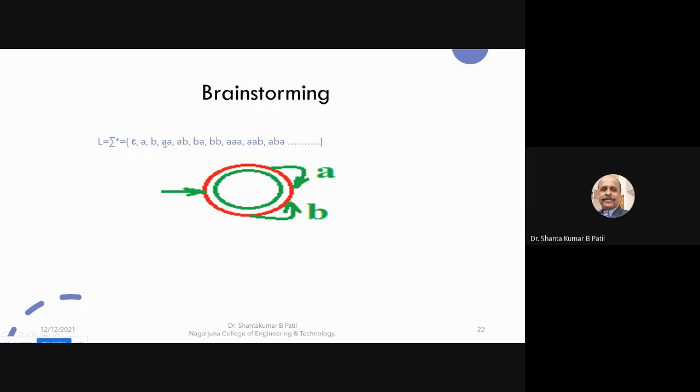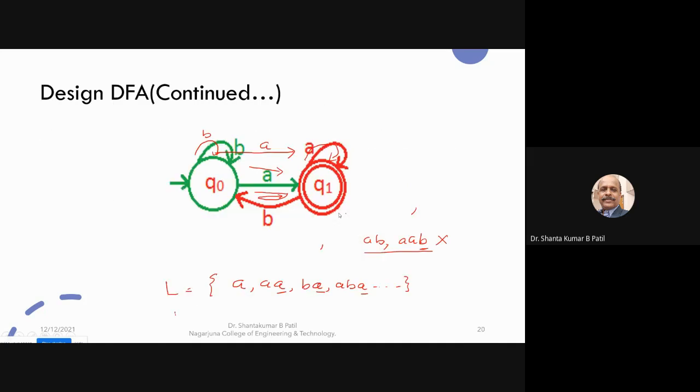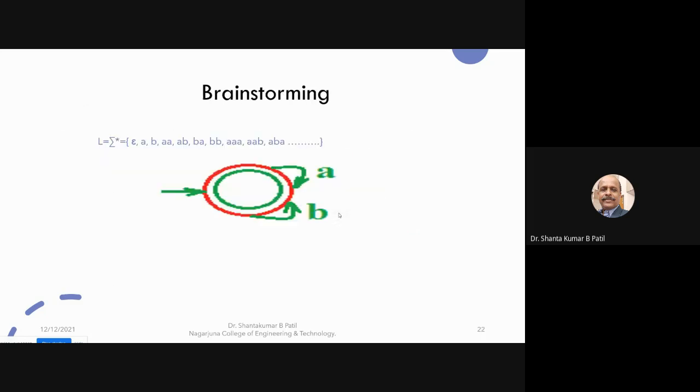It is accepting A, it is accepting B, it is accepting AB. So it accepts all the strings made up of the symbols A and B. This is the finite automata which accepts all the strings made up of the symbols A, B.